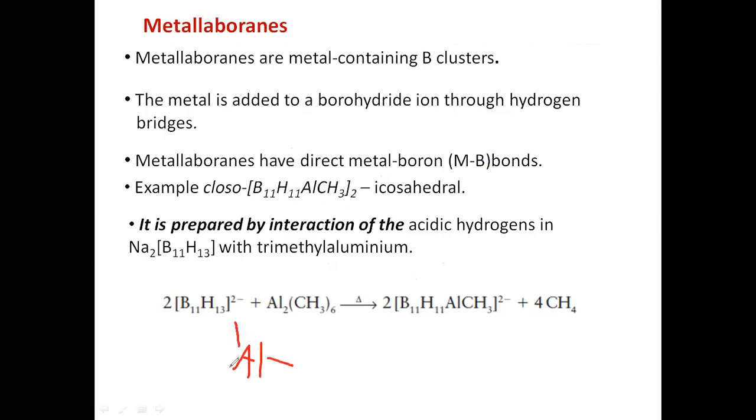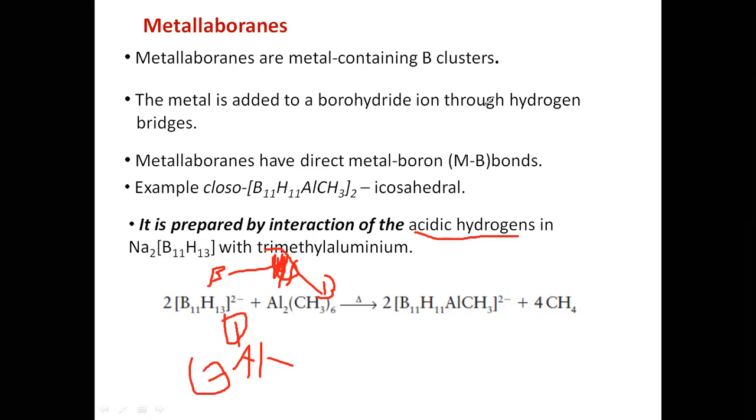Al, CH3, CH3, CH3. Aluminium will form two bonds with the borane. What we have learned is that the acidic hydrogen is removed from where there is a BHB bond. So this bond is going to break, and this position is taken by aluminium. Therefore two bonds will always be there, and aluminium will lose two methyl groups, and hence it forms the metalloborane with the given borane.